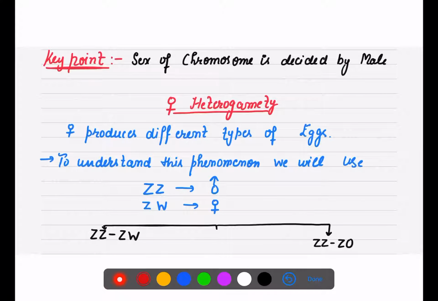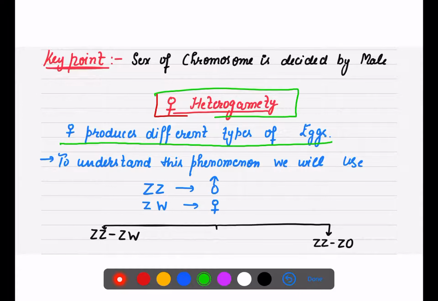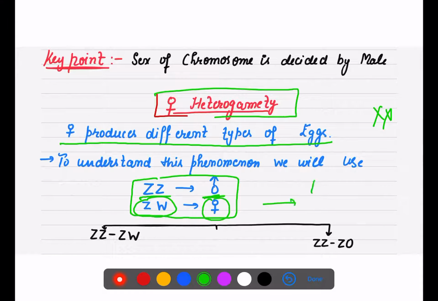Now if we talk about female heterogamety, it means the female can produce different types of egg. Now I am not going to use XX because otherwise we will get confused. So we will use ZZ, right? Now ZZ here is the male and ZW is the female. It means the female here is heterogametic. It can produce two types of gametes. One is Z and one is W.